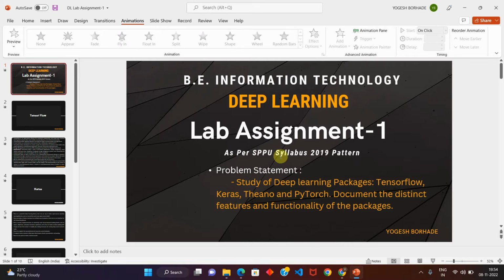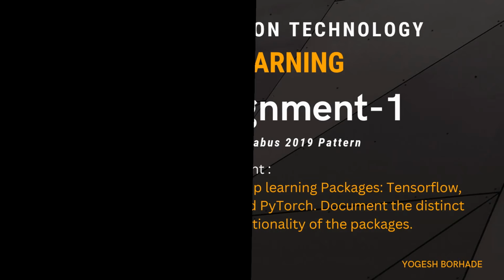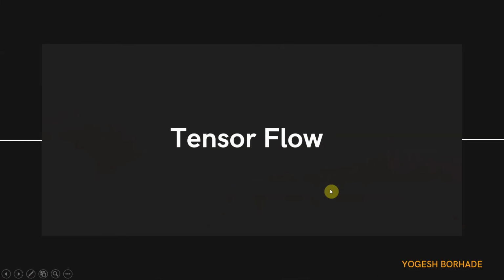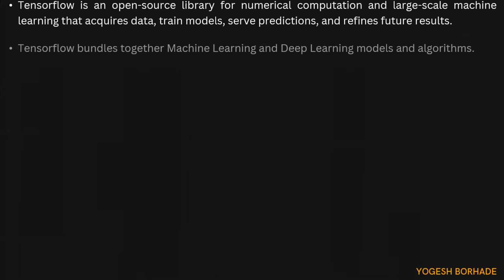Okay, so now we'll start with this assignment. So first library, or you can say the first package, is the TensorFlow. The TensorFlow is an open source library for numerical computation. So we can perform the numerical computations using this TensorFlow library, and this is an open source library.